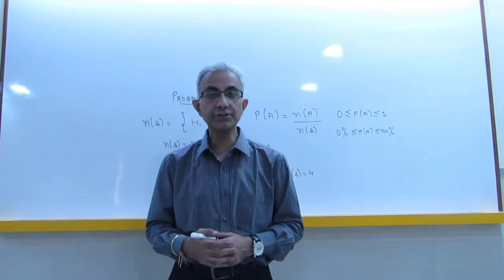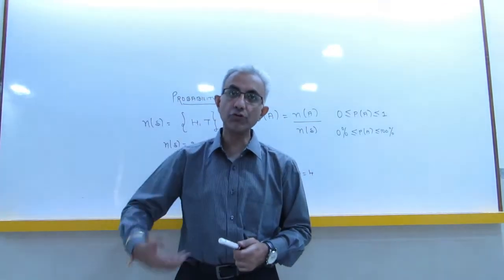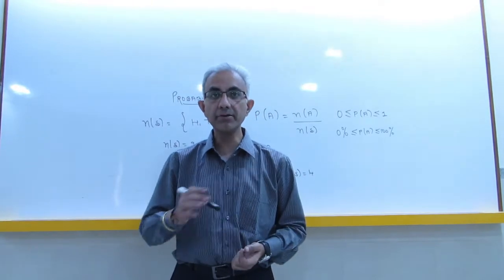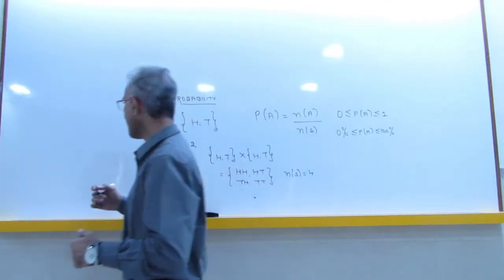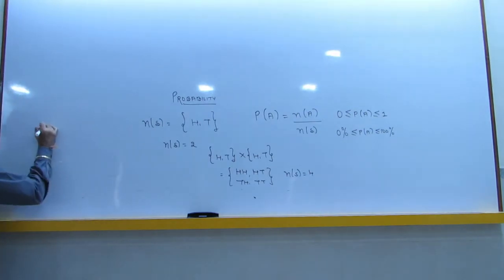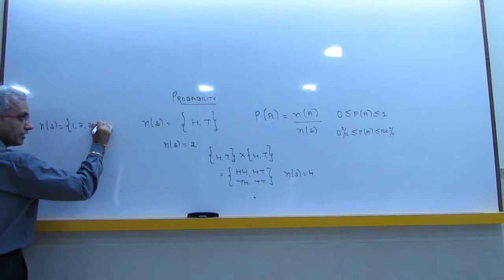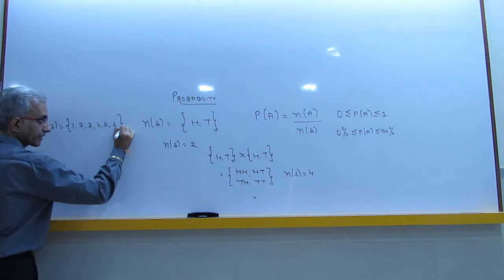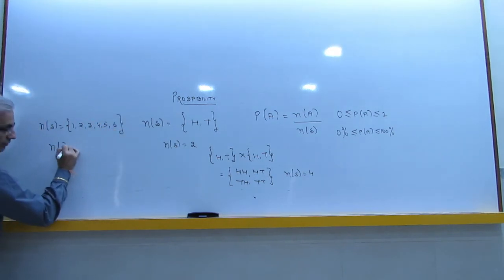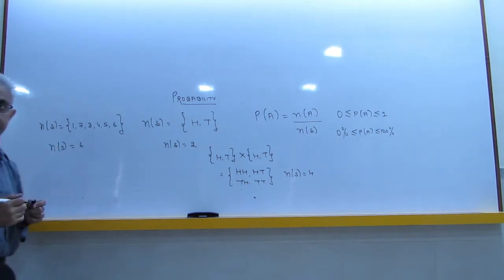Now you can also have this in terms of a dice. Dice is what we have played in Ludo or the Monopoly game. When I throw a dice, my numbers available are from 1 to 6. So my sample space in that case will be 1, 2, 3, 4, 5 and 6. So my number of sample space is 6.